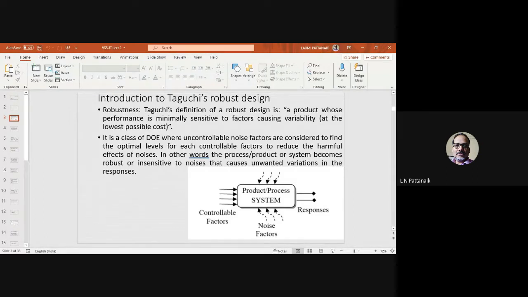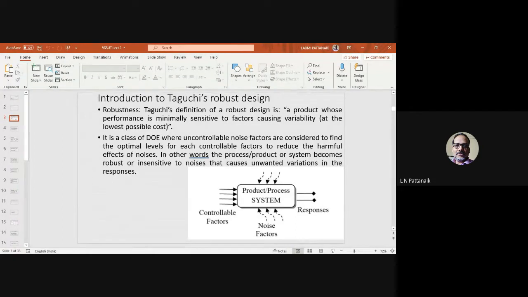It is having some effects from controllable factors, which you can control, you can increase or decrease. And it is giving some responses, right? It can be one response or more than one response. So it is giving some response in which you are interested, some kind of performance measurements. At the same time, you can see it is also subjected to some noise factors. As I said, it can be some external noise factors when the product is in use and you don't have control over, like the temperature, etc.